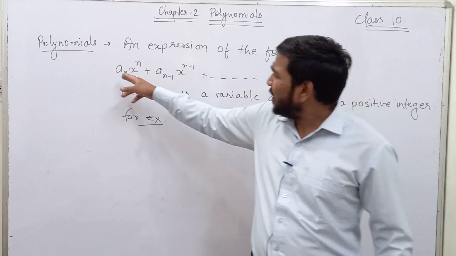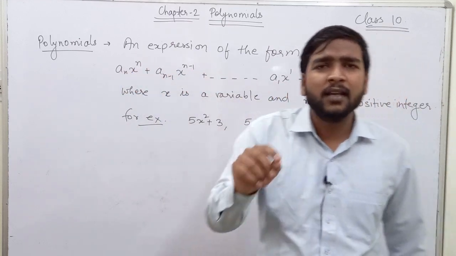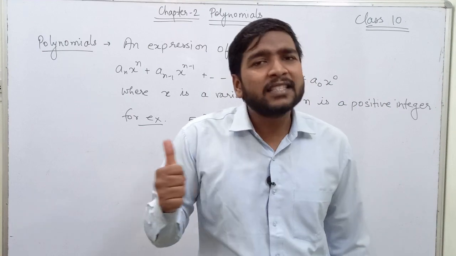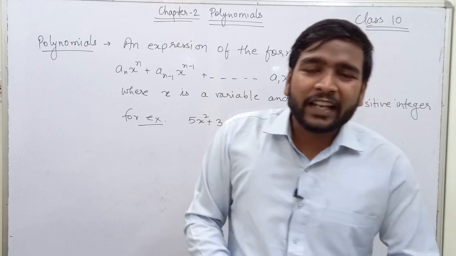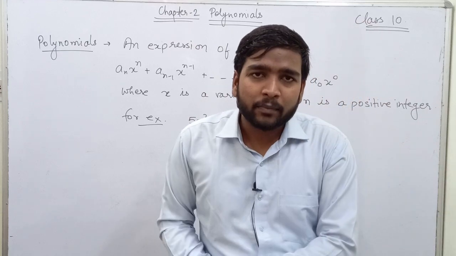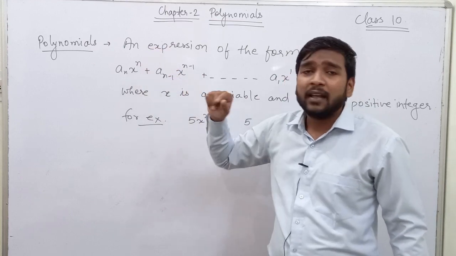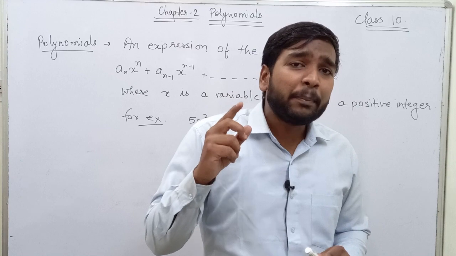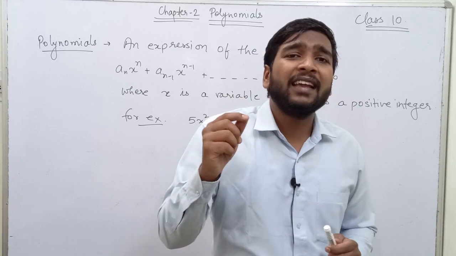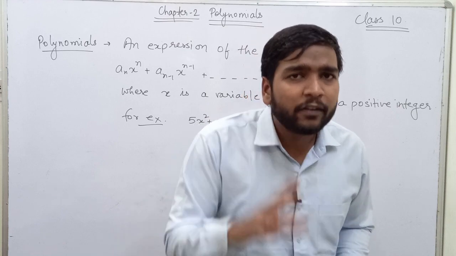Here a_n, a_(n-1), and all up to a_0 are constant terms. x is the variable, which is continuously changing with respect to some other variable. Here the power, that is n, is a positive integer. You should always remember that the power of the variable in any polynomial should always be a positive integer.